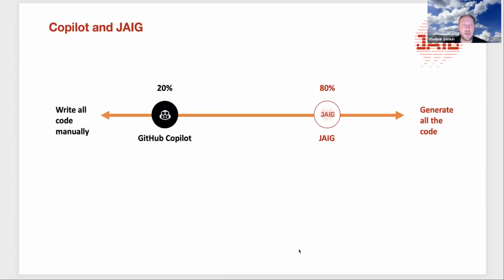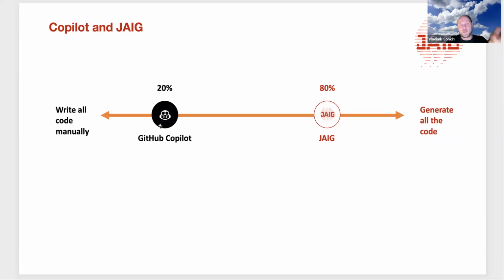Okay, and if we compare Copilot and JAIG, Copilot helps us to generate the code, but if we take a look at two possibilities, writing all the code manually and generating all the code automatically, we would say that Copilot helps, but only in some cases.